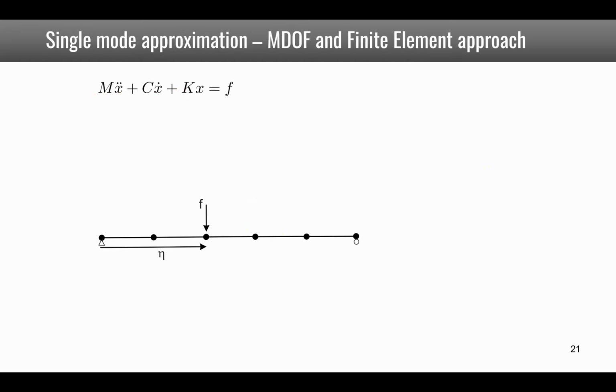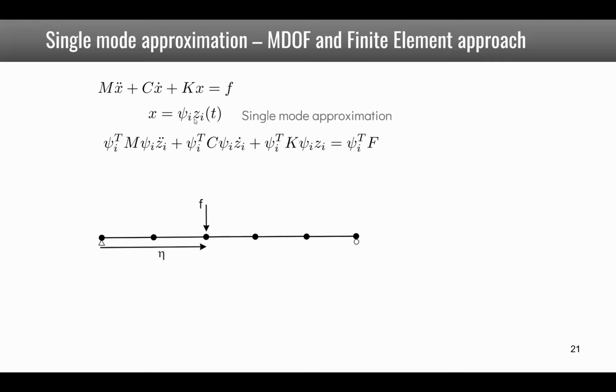So we now consider the case where the beam would be modeled by finite elements, in which case it would result in discrete equations with matrices M, C, and K, and so this also covers the case of a general N-degree-of-freedom system. We assume that the displacement x is written as only the multiplication of a modal amplitude of the mode we chose and the mode shape we chose. So we use a single mode for the approximation.